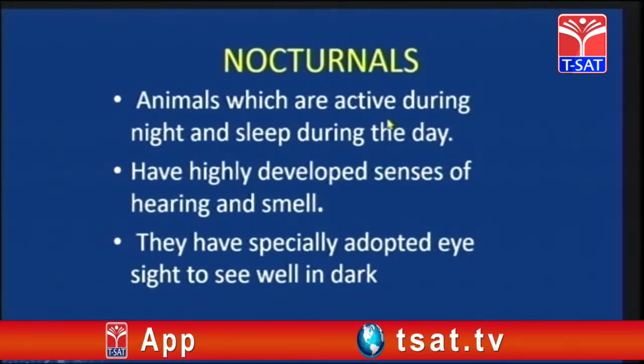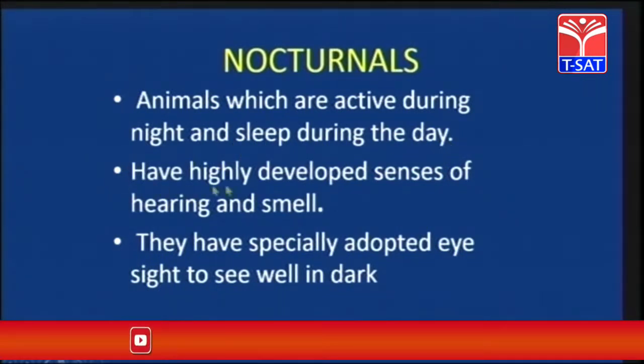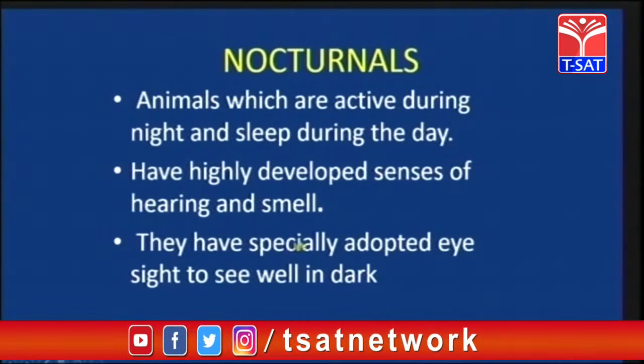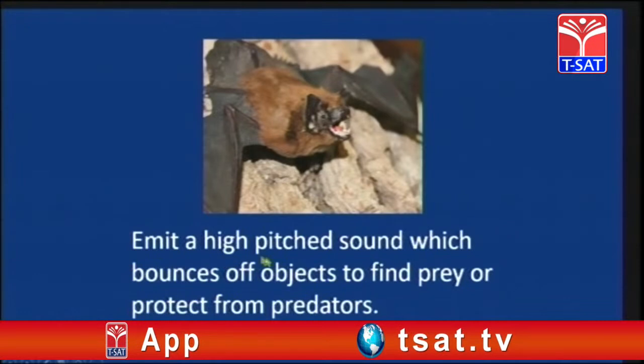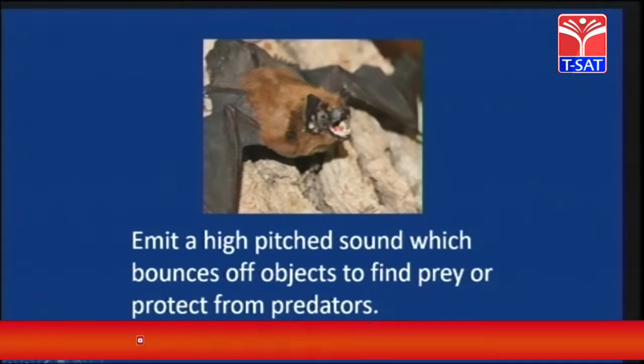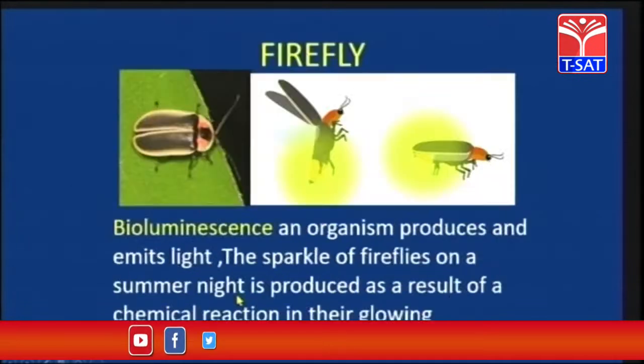So the animals which are active during night and sleep during day have highly developed senses of hearing and smell. They also have specially adapted eyesight to see well in the dark. So this is the best example for a nocturnal, children. The bat emits a high-pitched sound which bounces off objects to find prey or protect from predators.